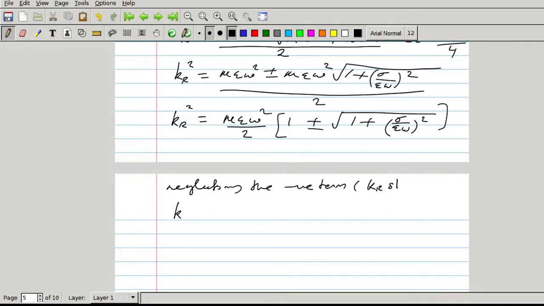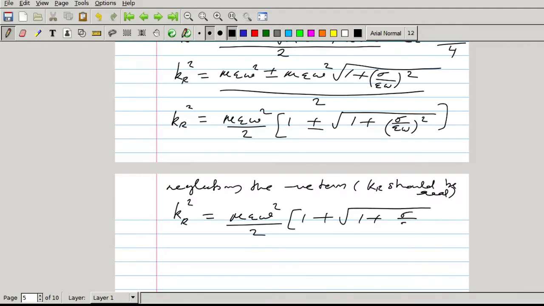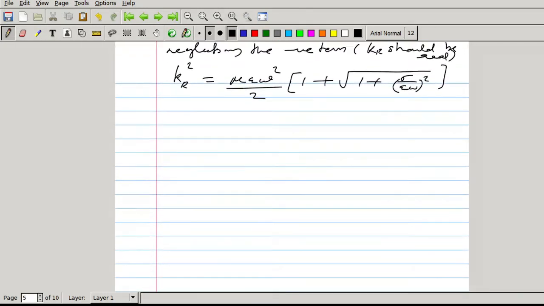Kr should be a real number. Kr should be real, so we can neglect the negative term. So kr square equal to mu epsilon omega square by 2 into 1 plus square root of 1 plus sigma by epsilon omega the whole square. So kr is the square root of this.